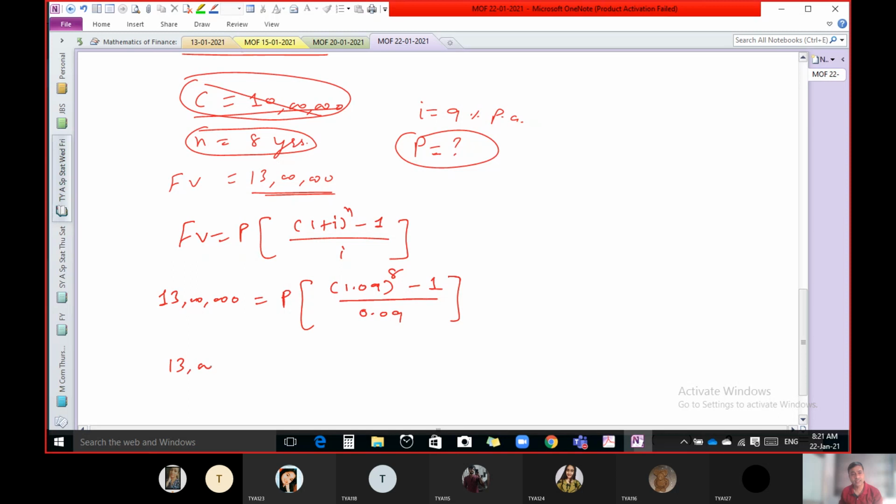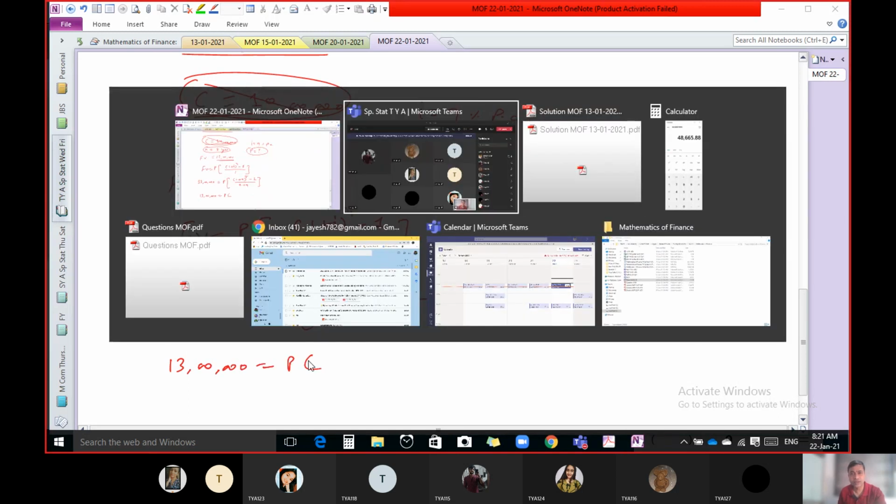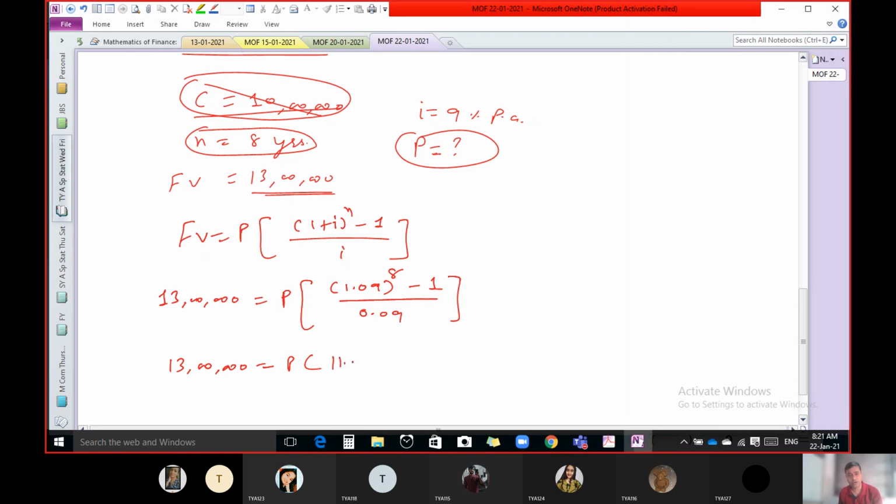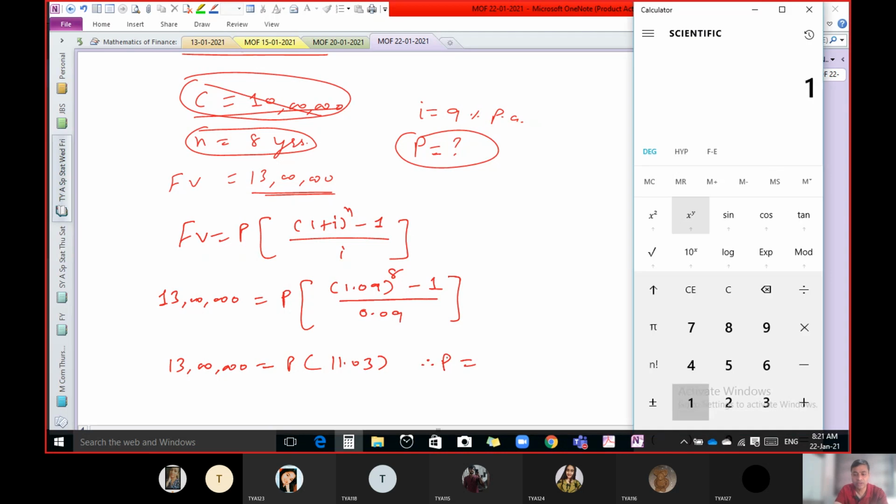So 13 lakhs equals P in bracket. This calculation is simple: 1.09 raised to 8. You can do the calculation on a simple calculator. You know how to calculate that. Minus 1, divided by 0.09. So we get 11.03. So what is P? 13 lakhs divided by 11.03.